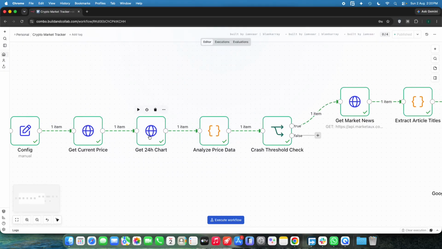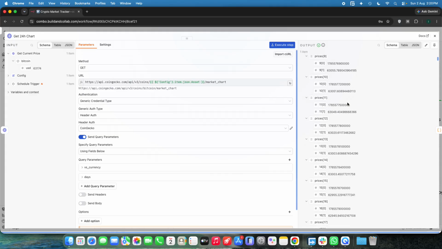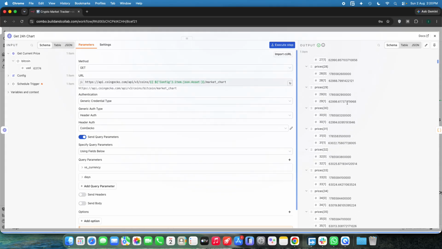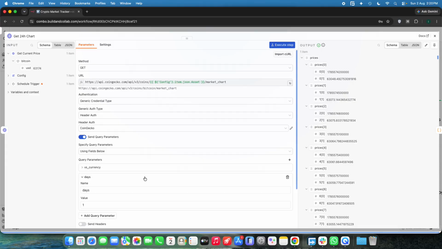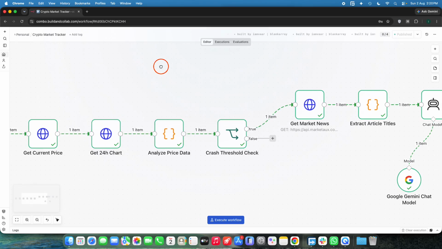After that, we will be using the same CoinGecko API, and we will get the historical market information from the past 1 day. We can also grab the past 7 days too, but just in case, I'm just explaining the things.